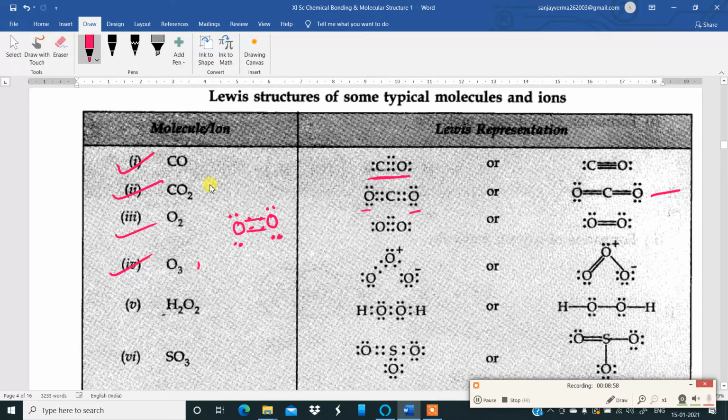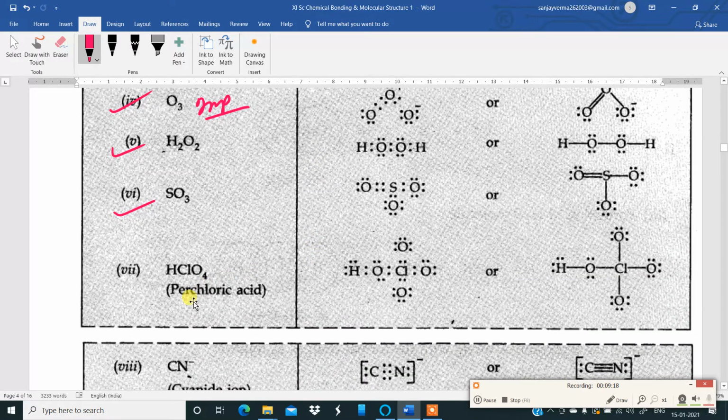Then ozone is important. Okay. Learn the Lewis structure of ozone. Ozone has 3 atoms of oxygen. Then there is hydrogen peroxide. Then there is sulfur trioxide. Then perchloric acid is important. Lewis structure of perchloric acid, HClO4, written as HOClO3. If you remember it this way, it will help you to draw this structure.